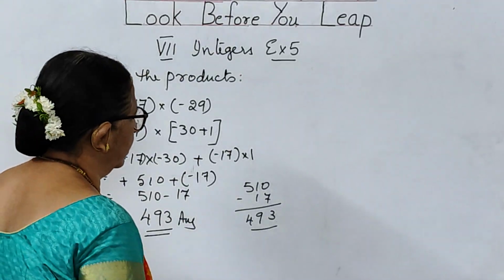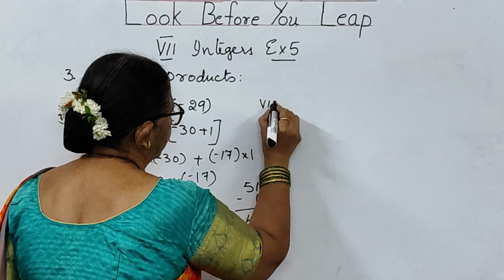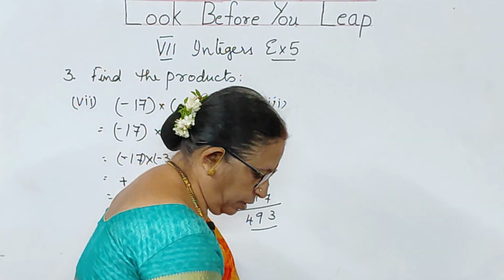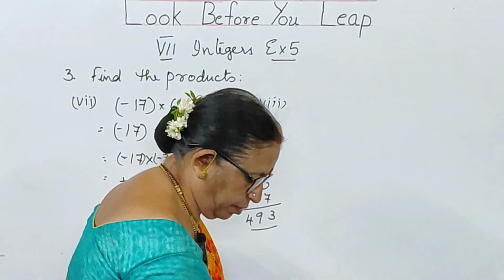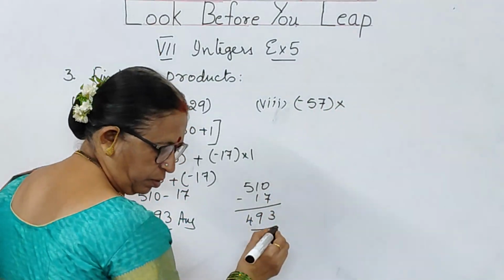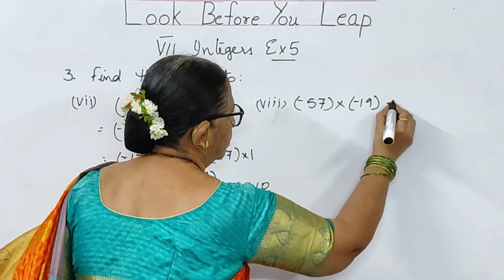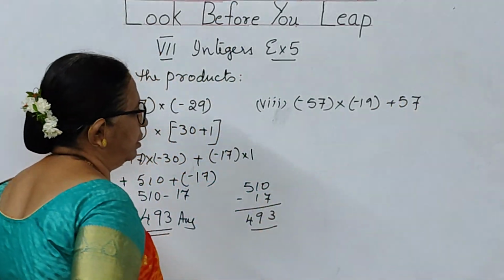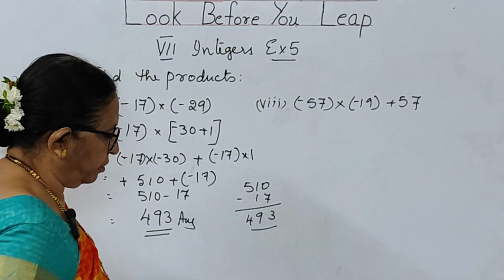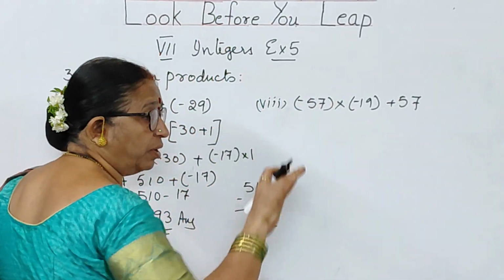Now the last problem, I will be doing it here. The eighth problem. What is the eighth problem given to you, children? That is minus 57 into minus 19 plus 57. So this was like our previous problem. So what is common, children, in these two? 57 is common. But in this 57, as we have got in that problem, minus here, plus here.